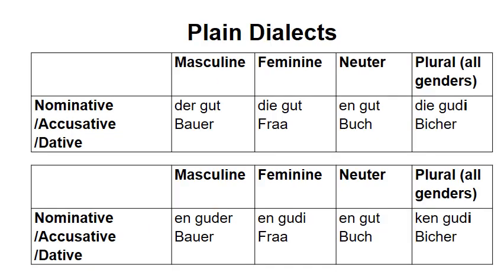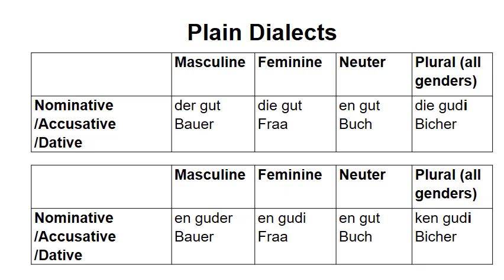I also want to remind you once again that a lot of Amish and Mennonites, plain peoples, don't use the dative. So basically they just use the nominative accusative form instead of the dative. In addition to that, they tend to decline the plural a little bit differently. Rather than die guda bicha with a little e, they tend to have an I sound there, making the sound e, right? So die gudi bicha, the good books. Ken gudi bicha, no good books.